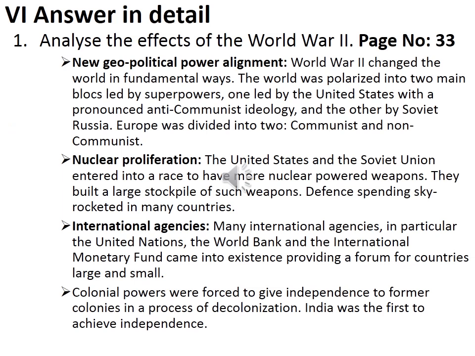Then sixth Roman letter, answer in detail. So first detail, analyze the effects of the World War II. So take page number 33. So below the map, so Hiroshima, Nagasaki, Tokyo. So Japan map. So see the heading, effects of the war. See in that they gave three side headings. So new geopolitical power alignment, nuclear proliferation, international agencies. So mark it fully. So in international agencies, you have to mark both the paragraphs. So two paragraphs, you have to mark the two paragraphs. Okay?